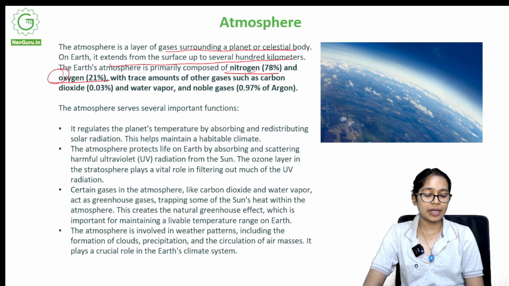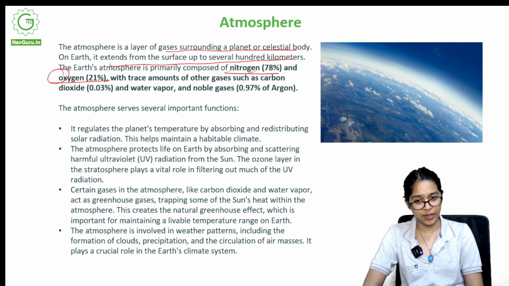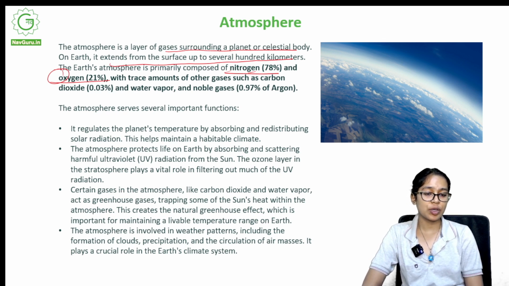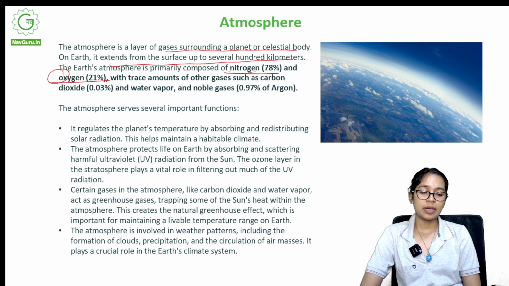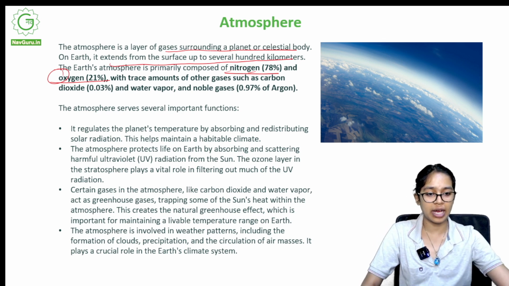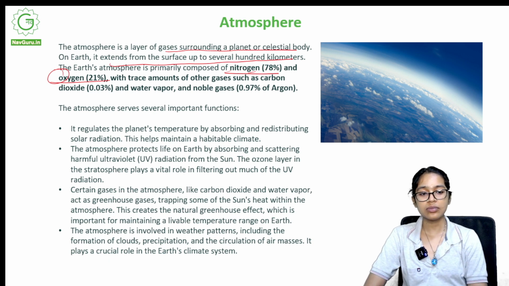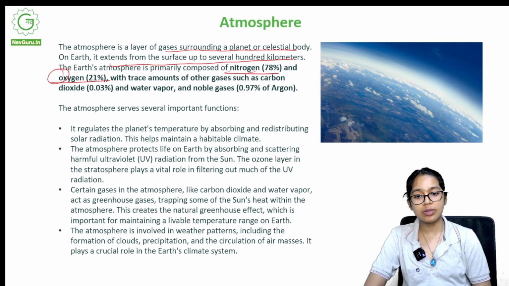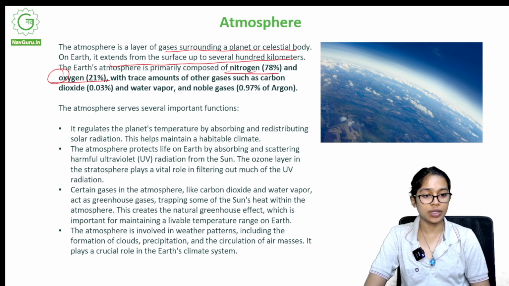Certain gases in the atmosphere like carbon dioxide and water vapor act as greenhouse gases, trapping some of the sun's heat within the atmosphere. This creates the natural greenhouse effect, which is important for maintaining a livable temperature range on Earth. So greenhouse gases are responsible for maintaining a temperature on Earth which is livable and habitable again. Habitable is a very correct word for it.